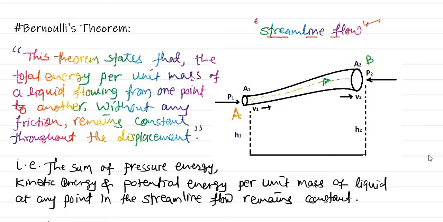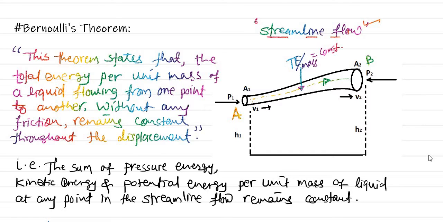At any point in between, this theorem says the total energy per unit mass of the liquid remains constant.